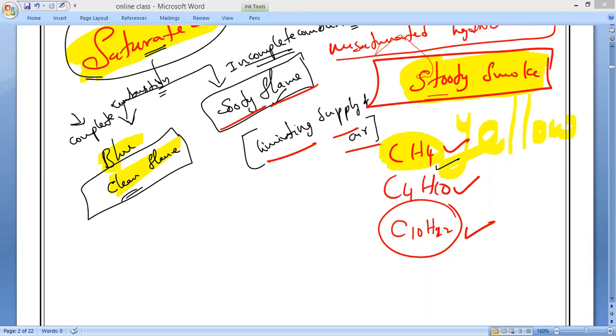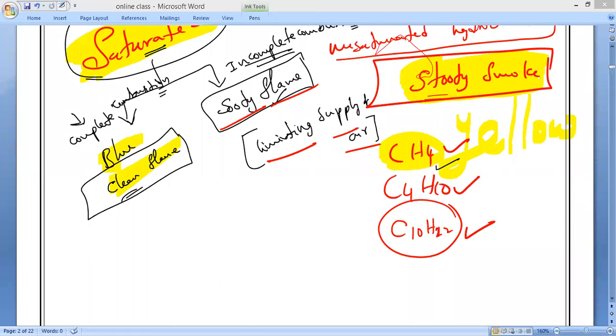Suppose I am not providing enough oxygen, or there is no proper supply of air, then saturated hydrocarbons also burn with what flame? A sooty flame. They also burn with a sooty flame, meaning a lot of black smoke they will produce. That is what you have to remember.